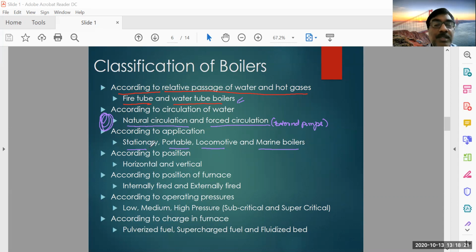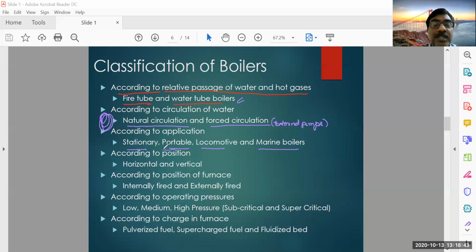So stationary means it is basically used in some industries, where the boiler will be fixed. Stationary means not moving. It is fixed. So you have to construct the boiler at one place, and from there you can supply the steam wherever you want within the industry.